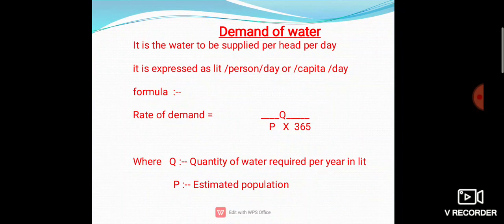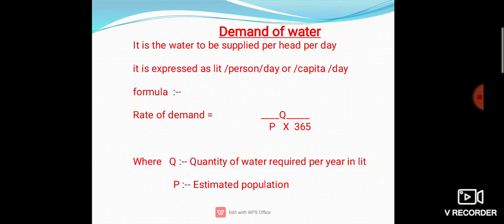The factors are cost of water, habits of people, climatic conditions, size of city, quality of water, metering system, supply and distribution pressure, industries and commerce, then system of supply and system of sanitation. All these things affect water demand. Then there is variation in water demand due to seasonal, monthly, daily, and even hourly variation.